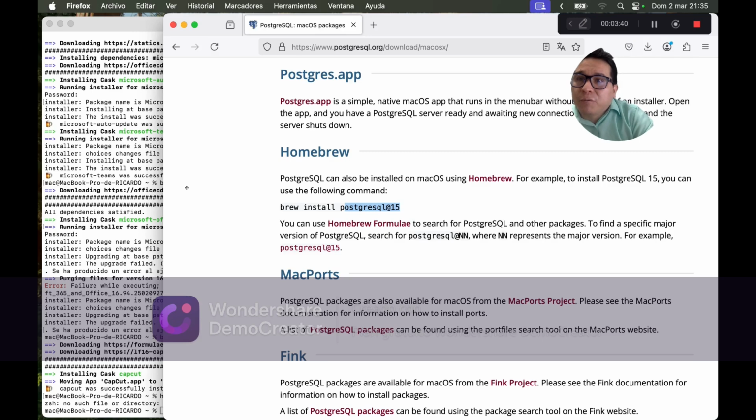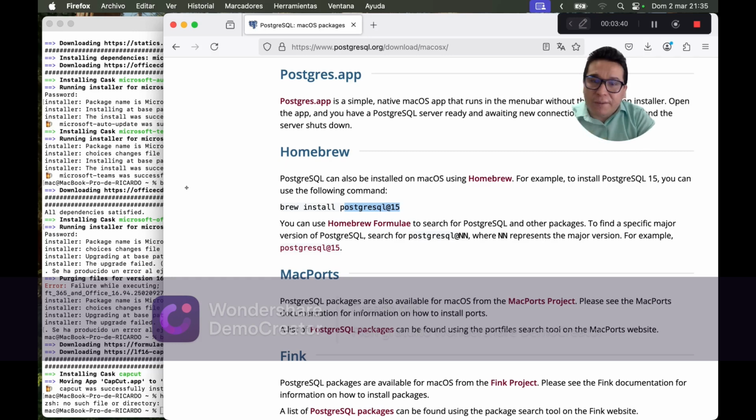Here we can see that I have already added the same path for PostgreSQL 15. You need to add this path in your file. I have it here twice, so I could delete one of them, but I will keep it for now and close, since we didn't change anything.